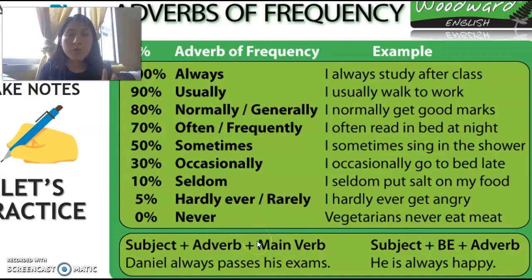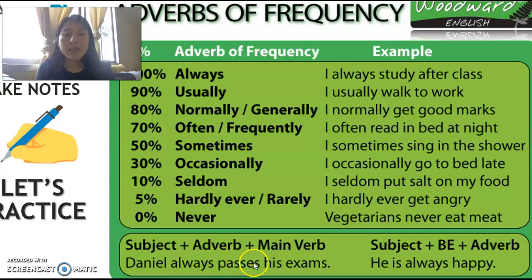So let's check this. This is the word formation when you use adverbs of frequency. Look here. When I have an adverb of frequency with any verb, for example the verb call, the verb jump, the verb walk, the verb sing, the verb speak, all of these are different verbs, we use the adverb of frequency before the verb. Do you see?